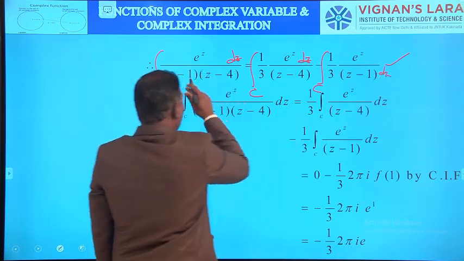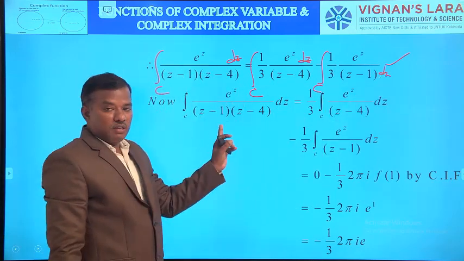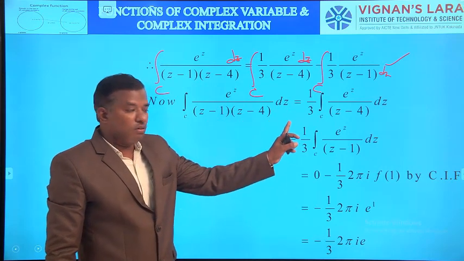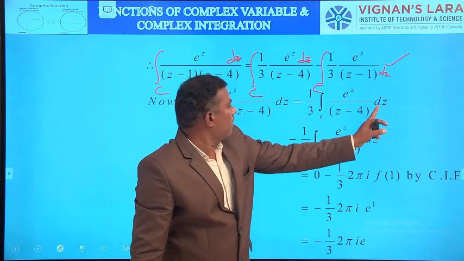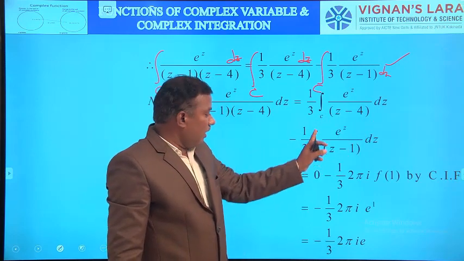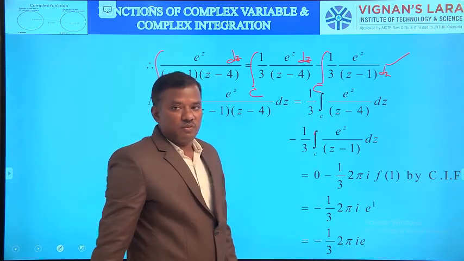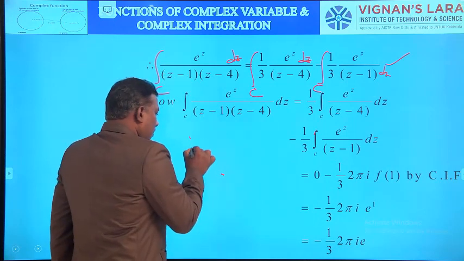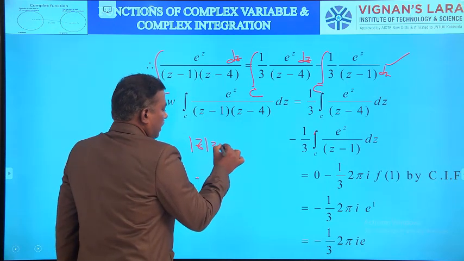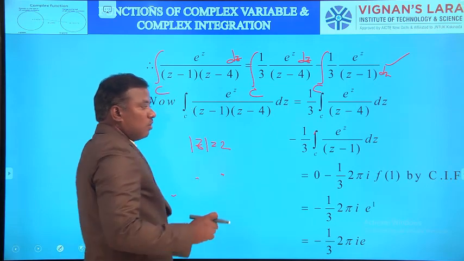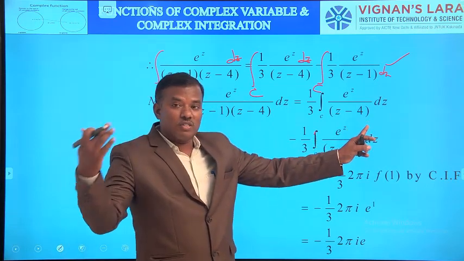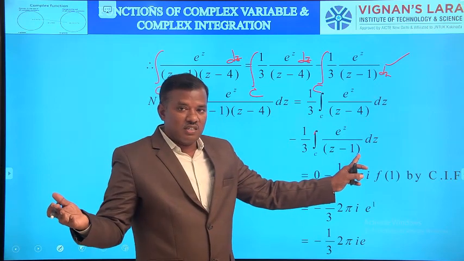This is the step. Integral over C of e^z / ((z-1)(z-4)) dz equals 1/3 integral over C of e^z/(z-4) dz minus 1/3 integral over C of e^z/(z-1) dz. What is C here? |z| = 2. It is a circle with center (0,0) and radius 2 units. So this 4 lies outside C. This one lies inside C.